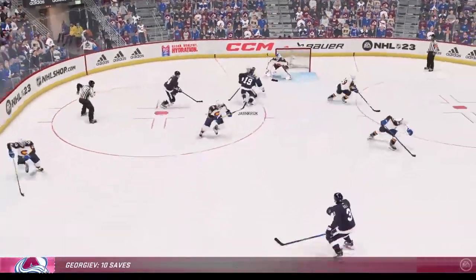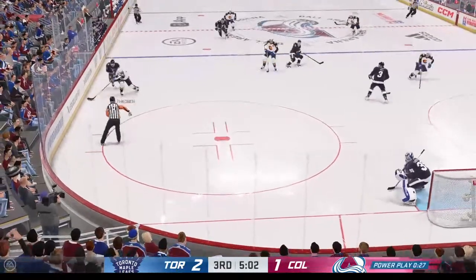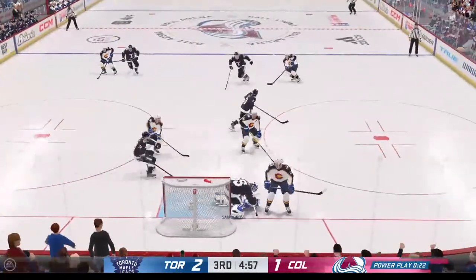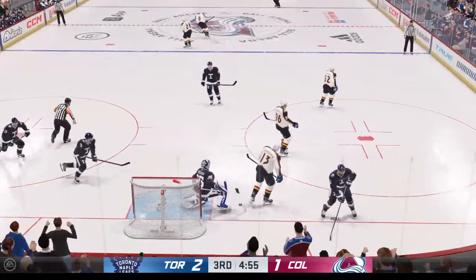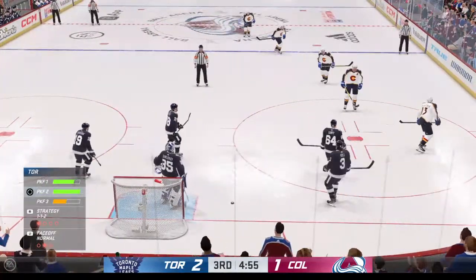Draw one back. Avalanche controlling their own zone. Here is Lehkonen out to center. Avalanche trying to reset here on this power play in front. And Samsonov down has the answer. And a face-off back in the Toronto zone this time.